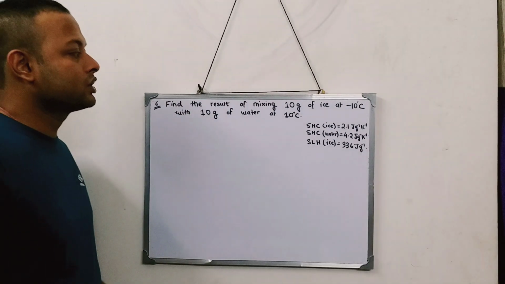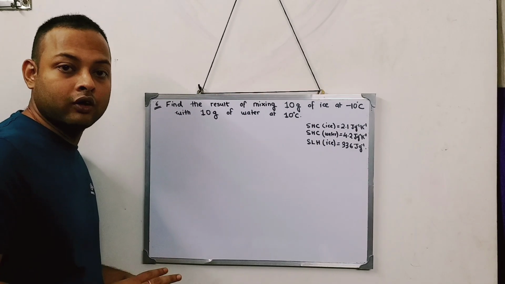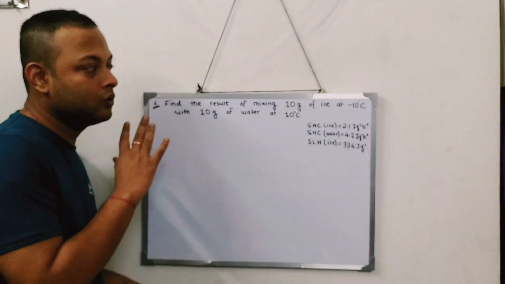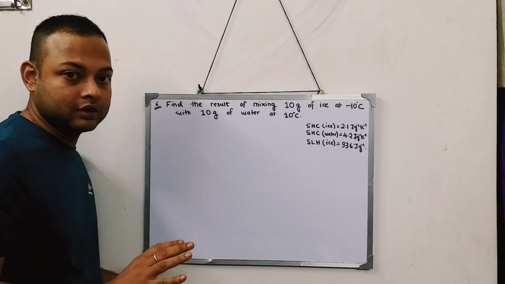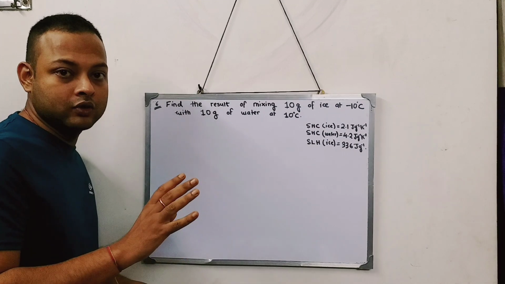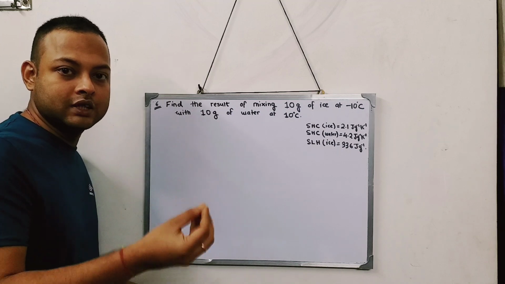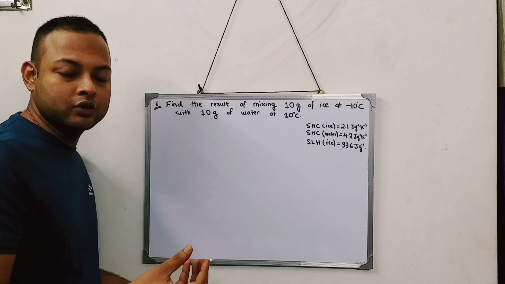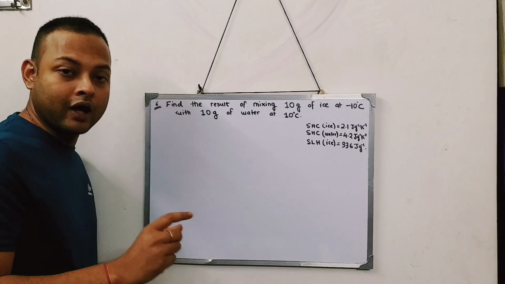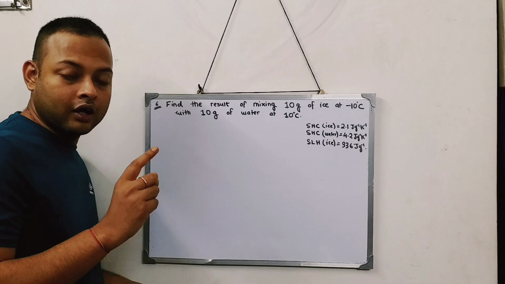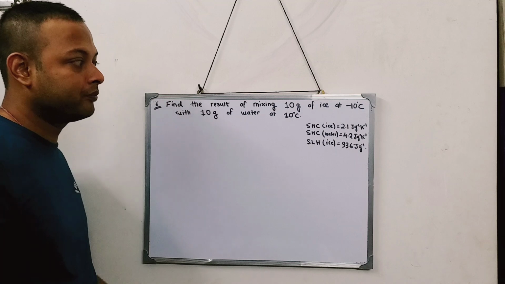Now, if I look at question number 6, this is the last lecture, but I will always say please follow all the previous lectures, then only you will understand what is happening in the numericals. Otherwise, things might be totally confusing to you. When we are using the formula of heat as mc delta T, and when we are using the formula of heat as ml, that part will be totally confusing. So to avoid the confusion, I suggest you go through all the previous videos of this chapter.